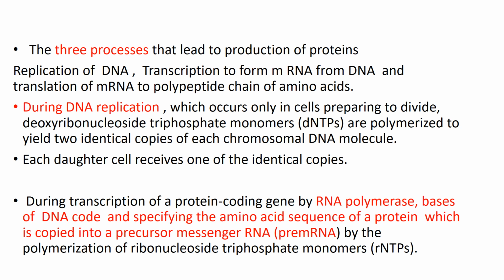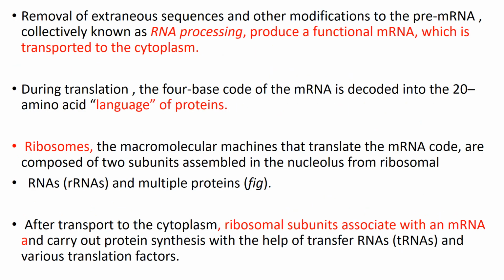Hope it is clear. Now, what is RNA processing? RNA processing is actually the removal of the non-useful mRNA part. It is removed and the final product, the mature mRNA, is transported to the cytoplasm.